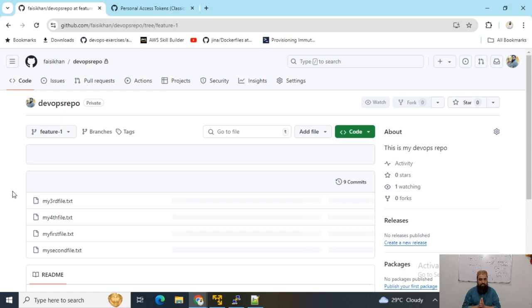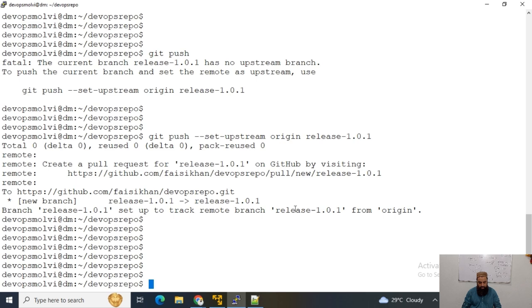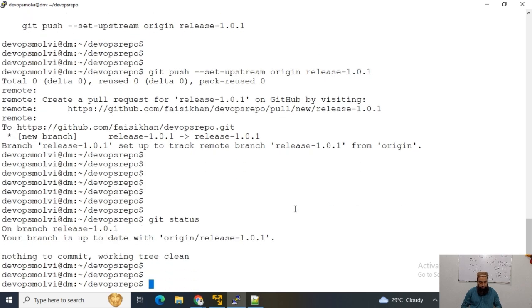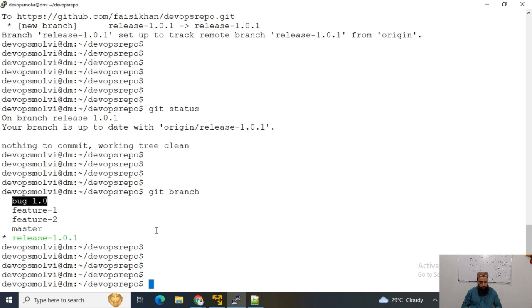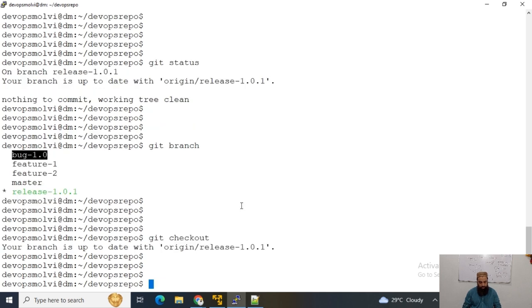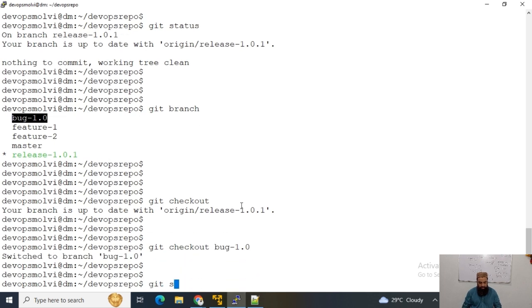Each branch has the content of master branch. Now again, for practice, if I am at the release branch, now git status, git branch, and now I want to switch to the bug 1.0 branch, git checkout this branch. Now git status.